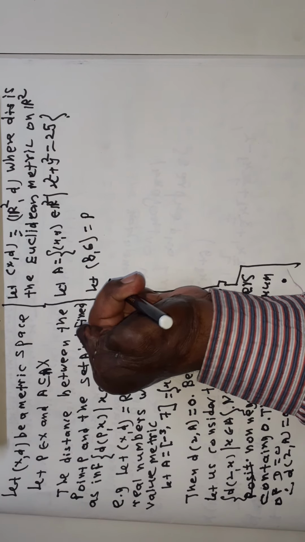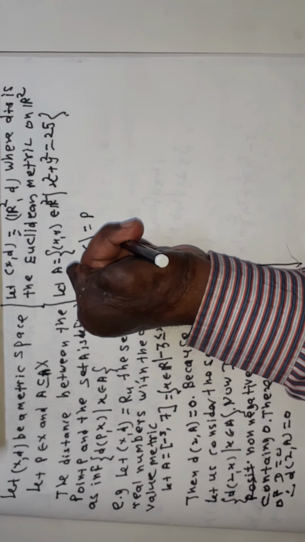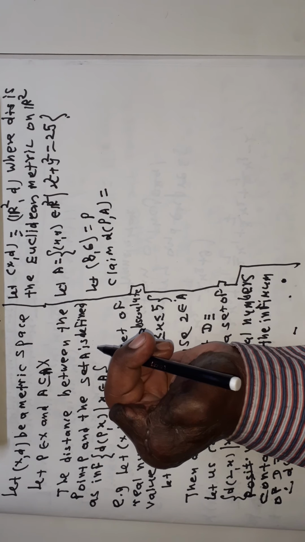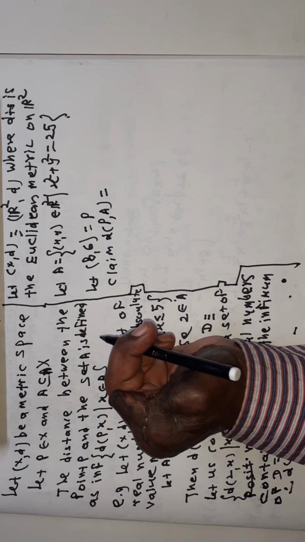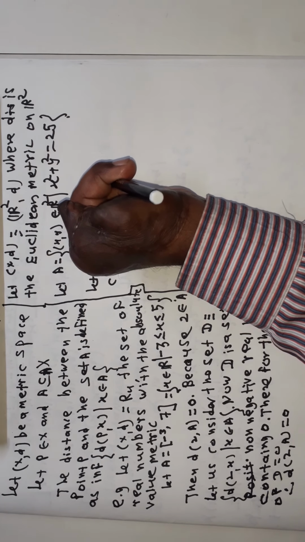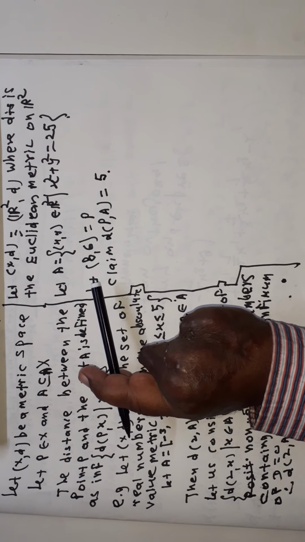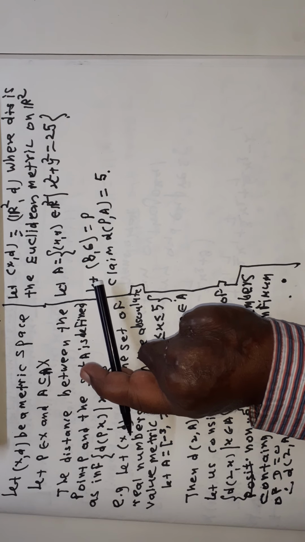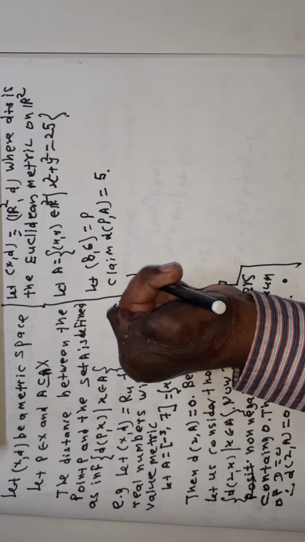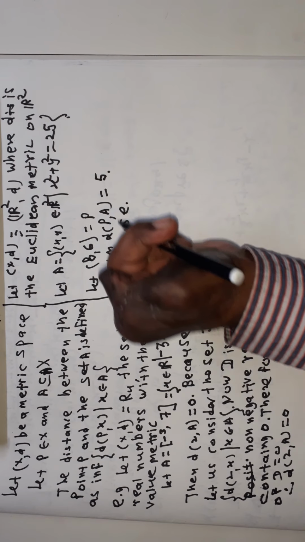Therefore, here we claim the distance between P and A is equal to 5, because the set A represents a circle, a boundary of a circle having center at (0, 0) and radius 5. Here let us consider the geometric view of this problem.